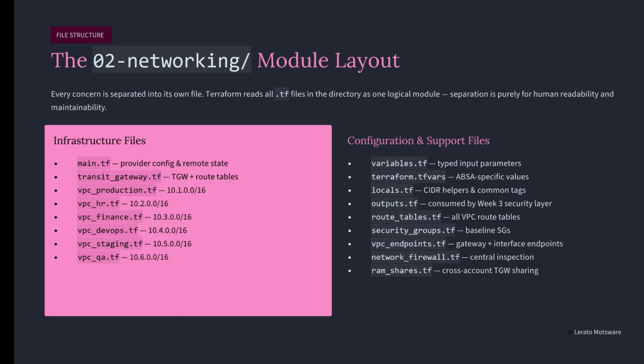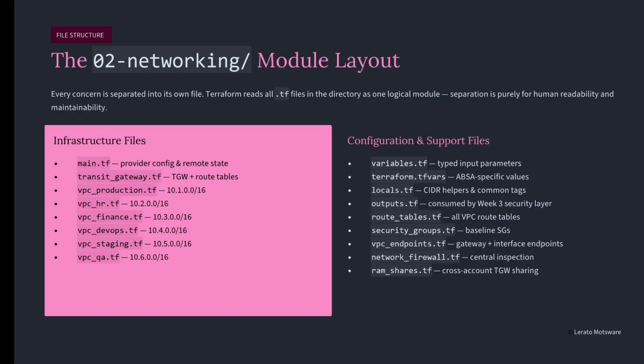Okay. Before we touch any code, let me show you the layout. The O2 networking folder. Now, I am not going to explain every file right now. We are going deep into each one later. The transit gateway, the VPCs, the subnet math, how we actually arrive at these numbers. All of that is coming. Right now, this is just the map. This is how the folder is organized.